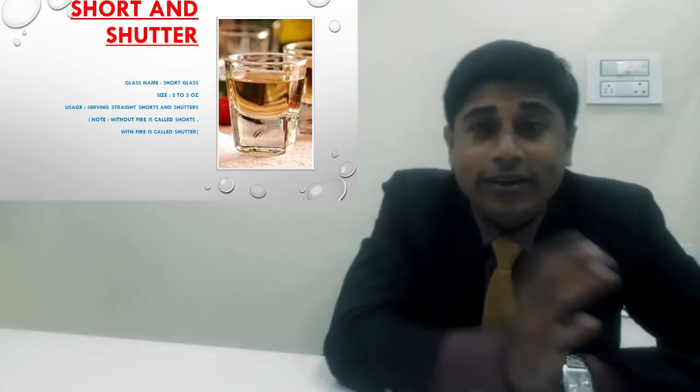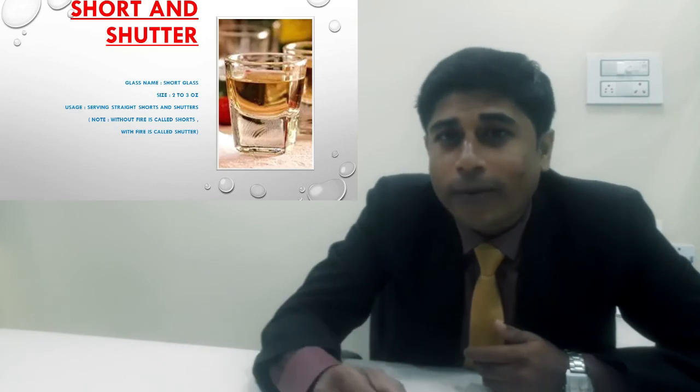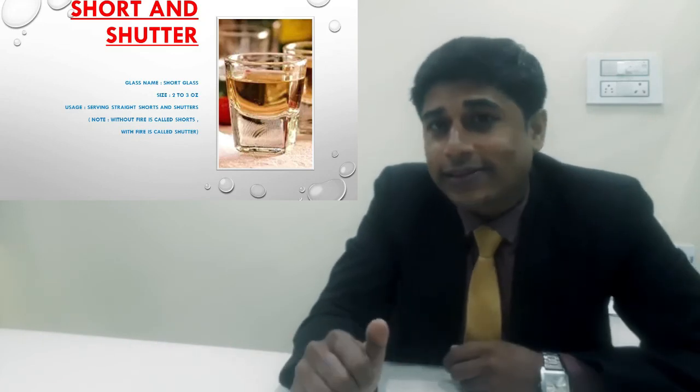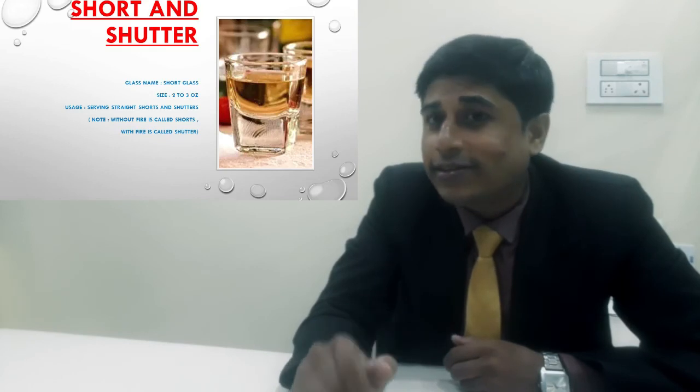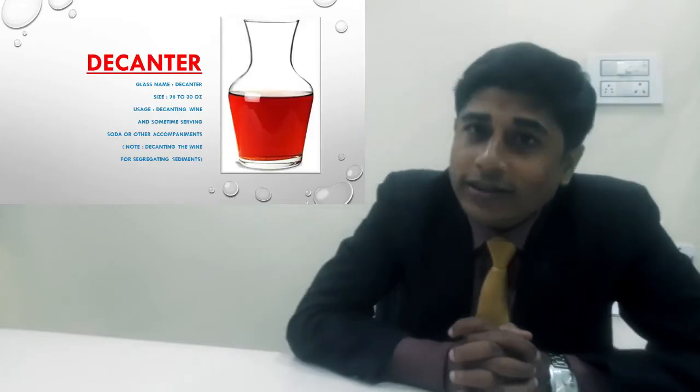Okay, so I think you guys understood this, and I think a lot of you have already seen this glass, but they have different shapes and different sizes also. According to the bar, they can easily use their own measurement. But the basic rule, what the IBA, the International Bar Association, says, is that this glass should not hold more than 90 ml.